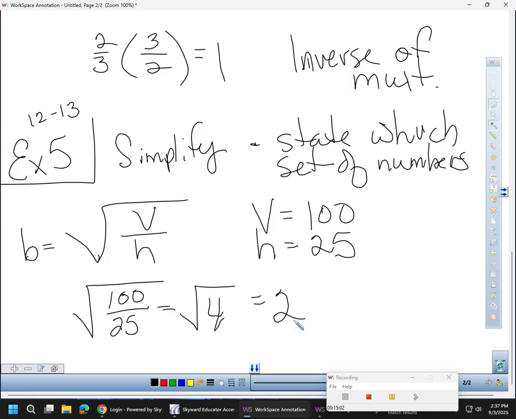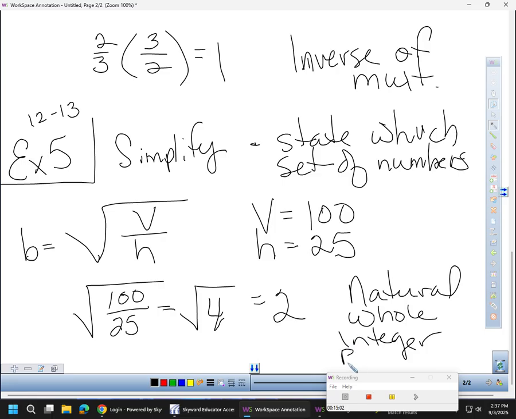So now go back to our original list. Out of our 5 different categories, where does 2 fit? It is a natural number. Is that all it is? It's also a whole number. What else is it? An integer. Is that it? And it's rational. Very good. Yes. And that's all you have to do for those 2 problems. Yep. That was it. All right. So